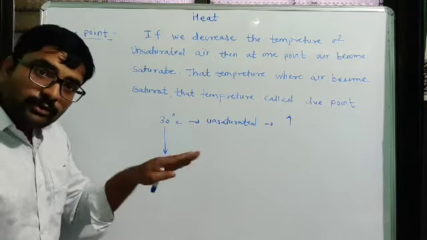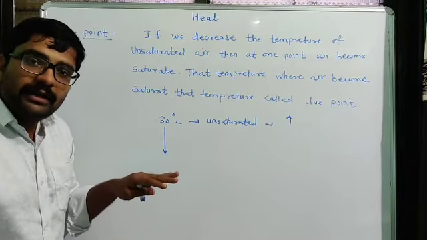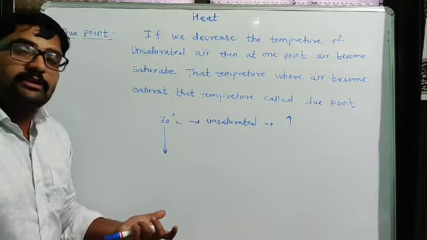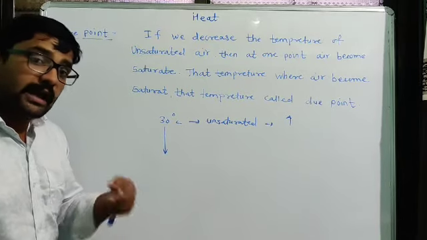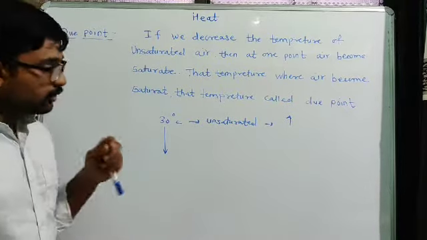As we decrease temperature, we know that at low temperature we need less water vapor to saturate air. We see that at 20 degrees just 14.7 grams and at 40 degrees 49 grams. So that is the difference of temperature.